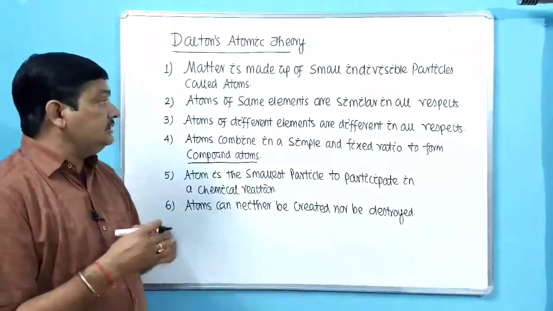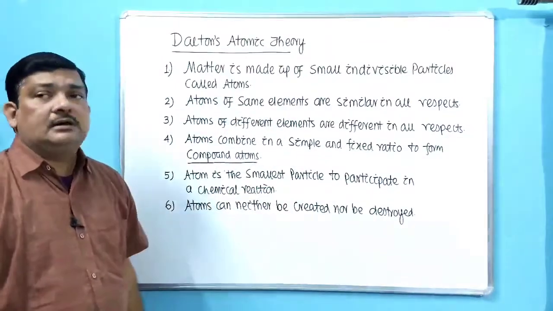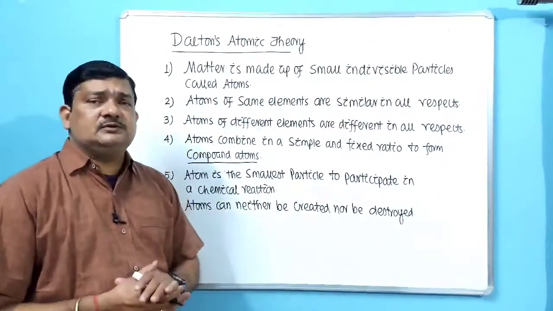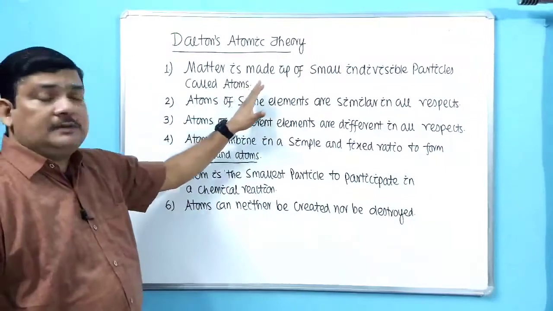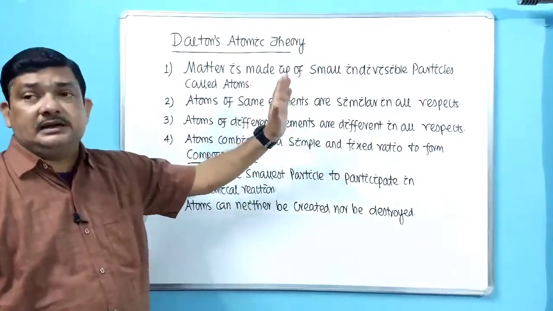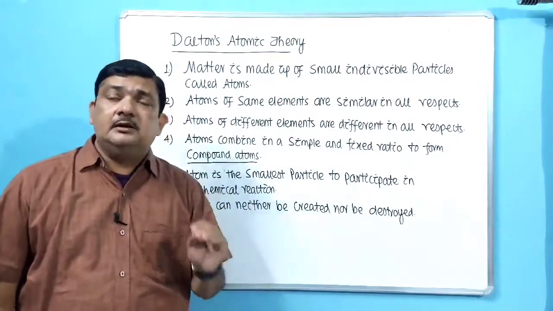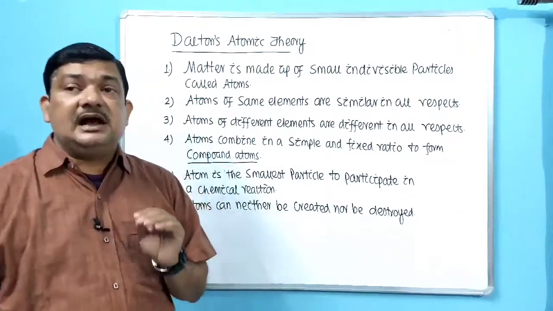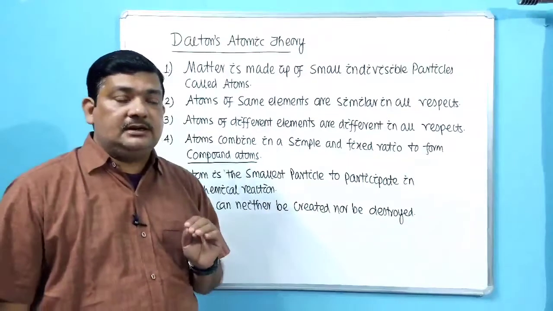So next we'll discuss modern atomic theory, which has undergone drastic change with respect to these points. So as for him, atom is the indivisible particle. Atom is the smallest particle of the matter which is indivisible. That means atoms cannot be divided further.